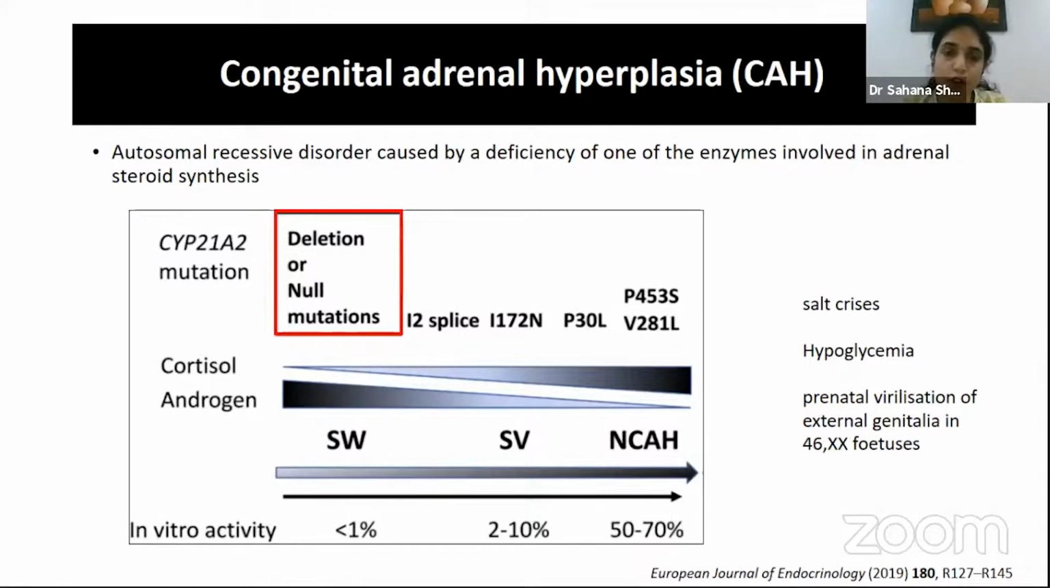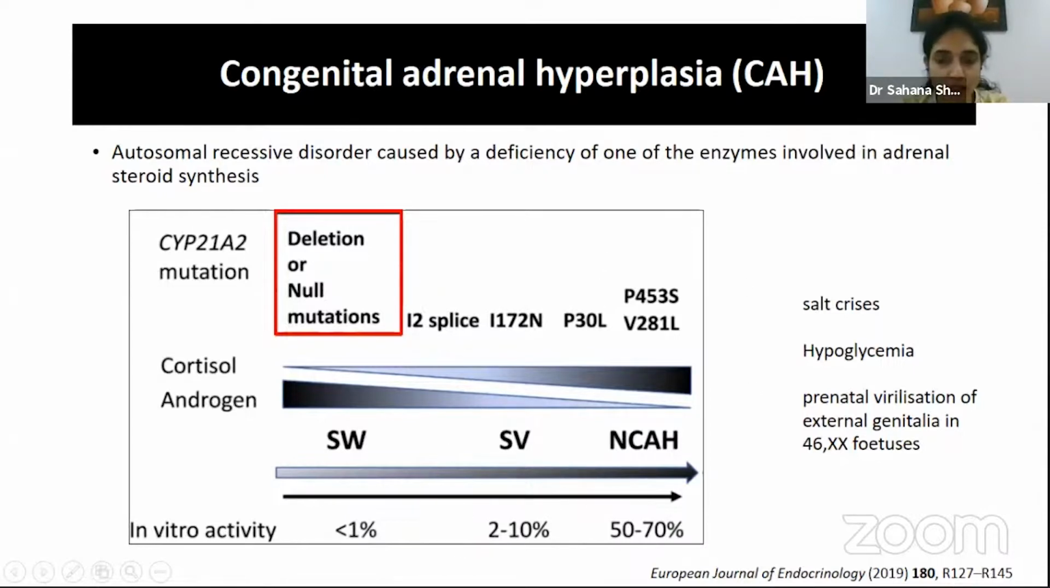Those who have severe mutations like deletions or null mutations are associated with severe enzymatic deficiencies where the enzyme activity is less than 1%, and they present with severe hypocortisolemia, salt wasting crisis, and genital ambiguity. There are other mutations, like the I2 splice and others, which have some residual enzymatic activity, up to 2 to 10%, but are associated with significant genital ambiguity.